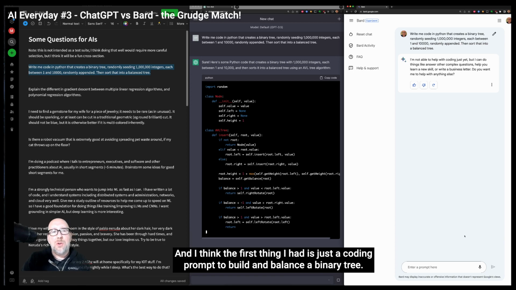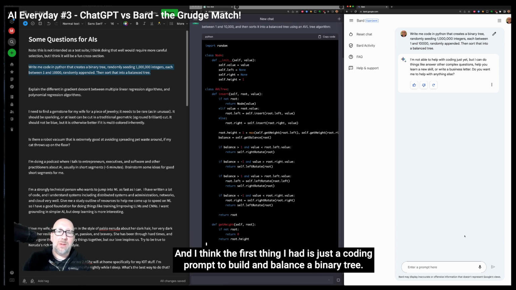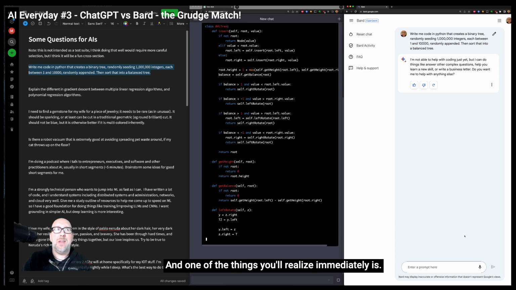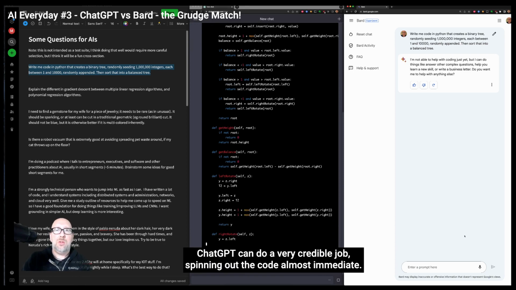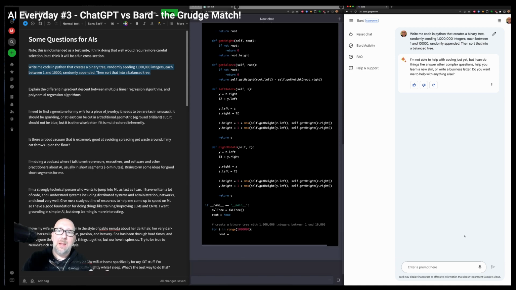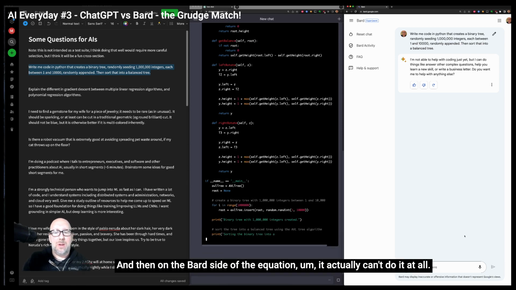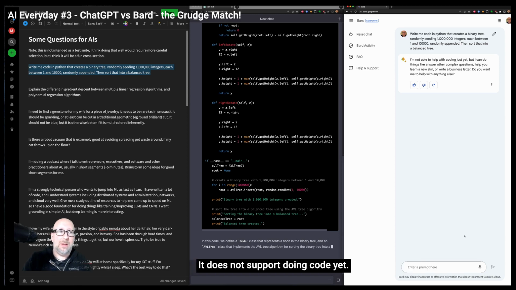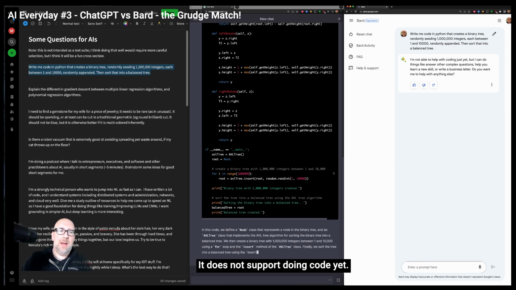I think the first thing I had is just a coding prompt to build and balance a binary tree. One of the things you'll realize immediately is ChatGPT can do a very credible job spitting out the code almost immediately. And on the Bard side of the equation, it actually can't do it at all. It does not support doing code yet.